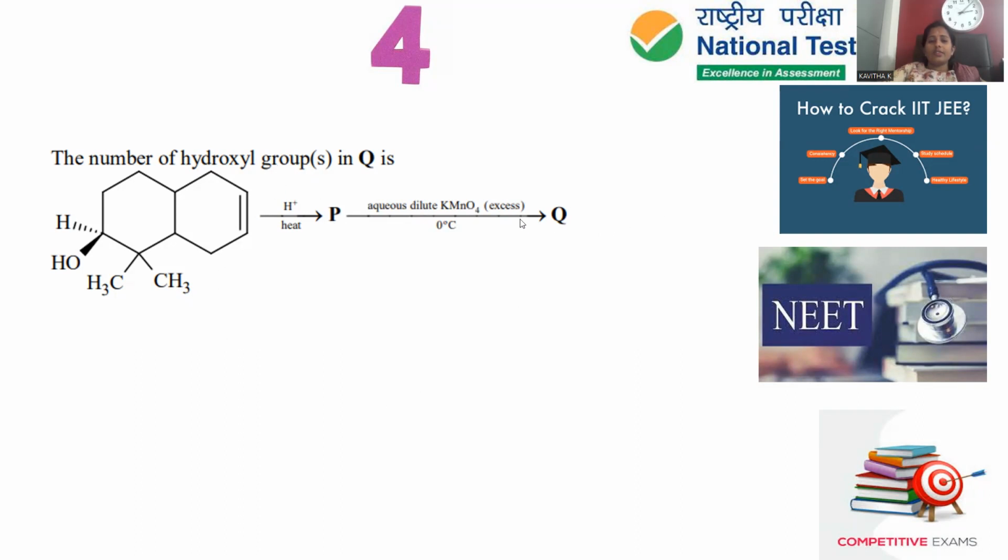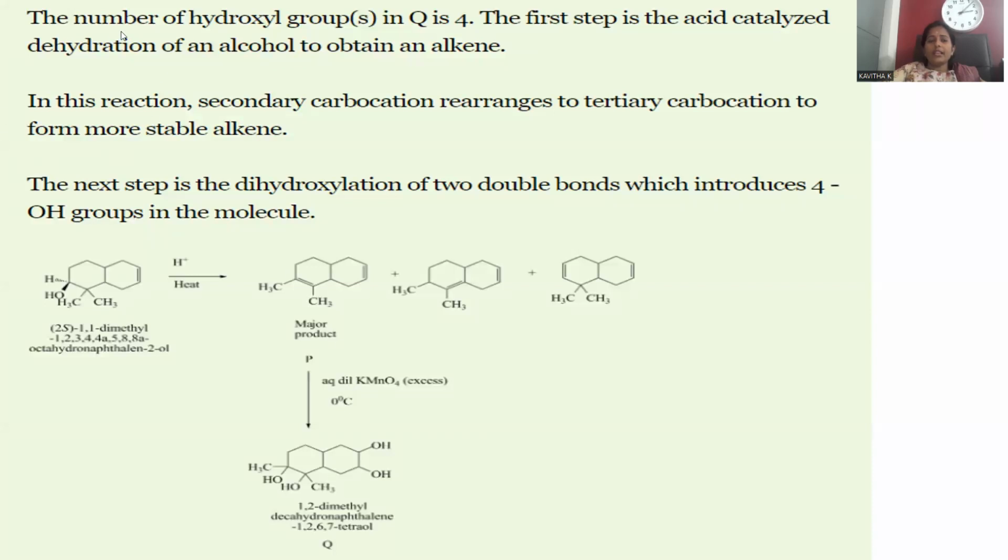After getting this Q, how many hydroxyl groups are there to be identified? Hydroxyl groups to be identified. For that purpose, the number of hydroxyl groups in Q is 4. 4 hydroxyls will be obtained. How can we say? In order to get that, the first step is acid catalyzed dehydration. Whenever this hydroxy is there and we are taking H plus, H plus is the one which protonates this OH.